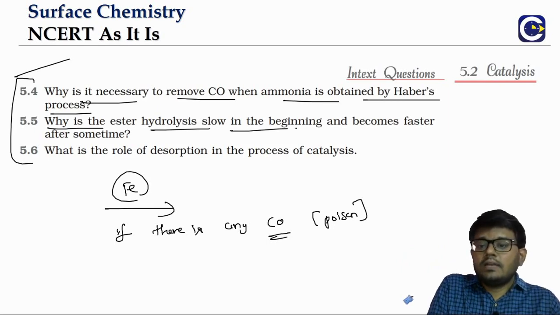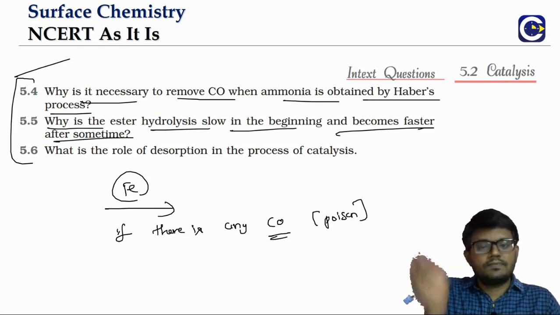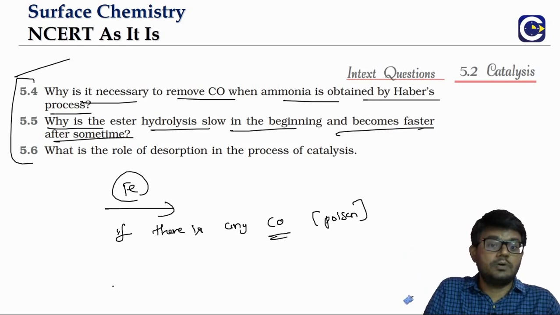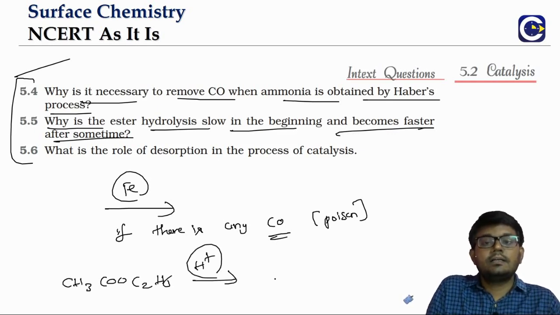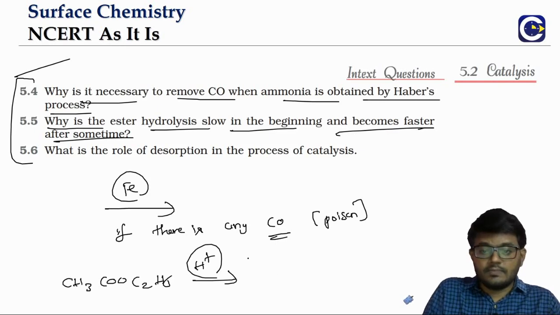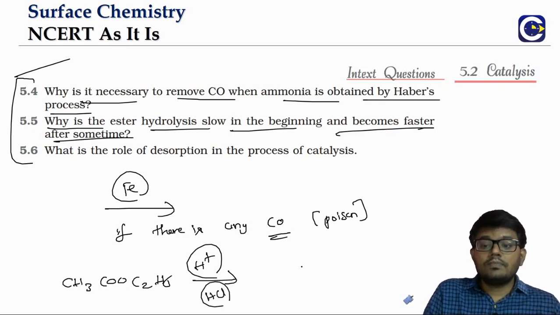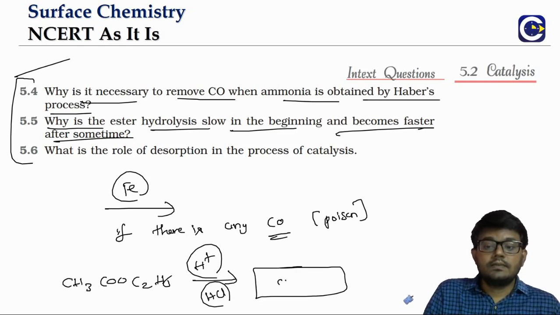Why is the ester hydrolysis slow in the beginning and becomes faster after some time? I think this also we have touched upon. Ester hydrolysis: if you look at any ester, CH3COO, any ester hydrolysis we take, that is catalyzed by the H plus ions coming from the acid, typically hydrochloric acid. Now, one of the products of the ester hydrolysis will be an acid itself.